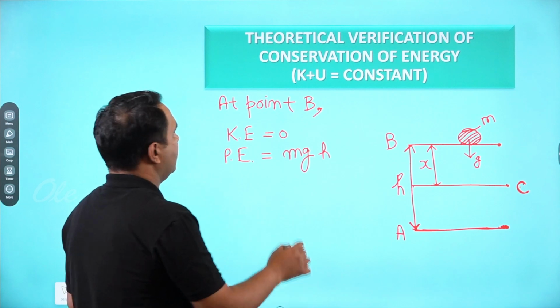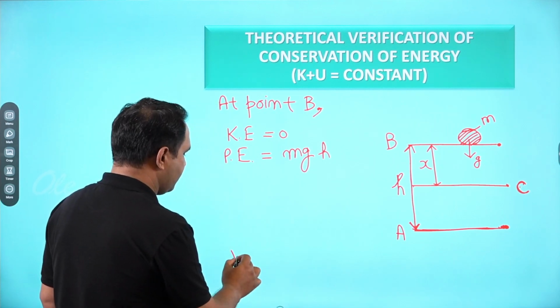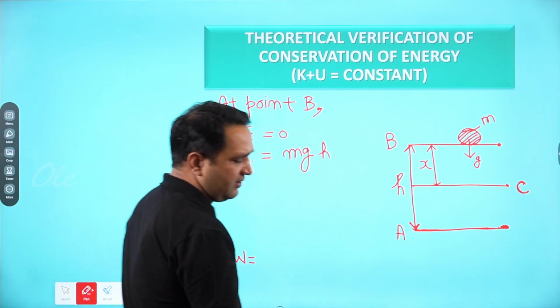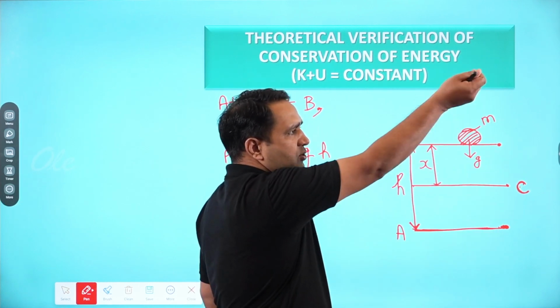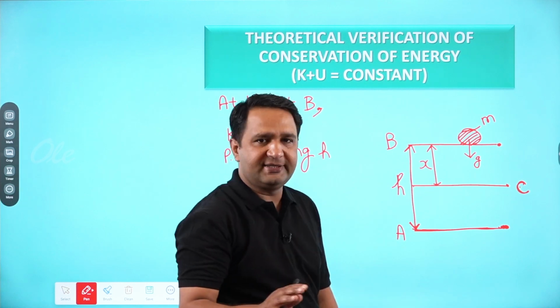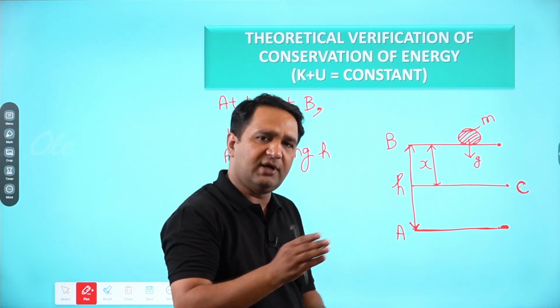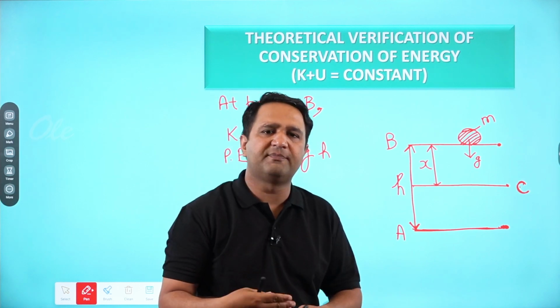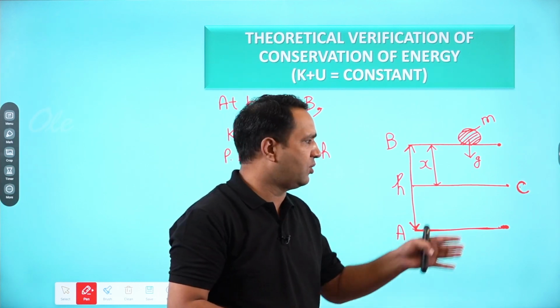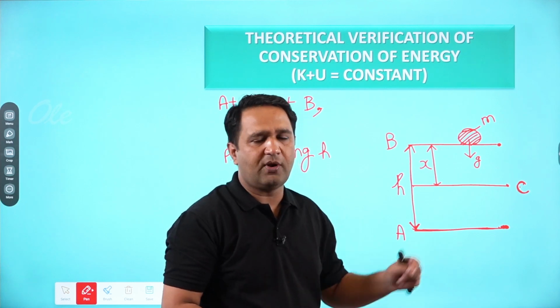As we know, work done is the potential energy. Whatever work I did to lift this ball from the surface to a certain height, that work done will be known as its potential energy. How much work I am performing, that is stored as potential energy in this ball.